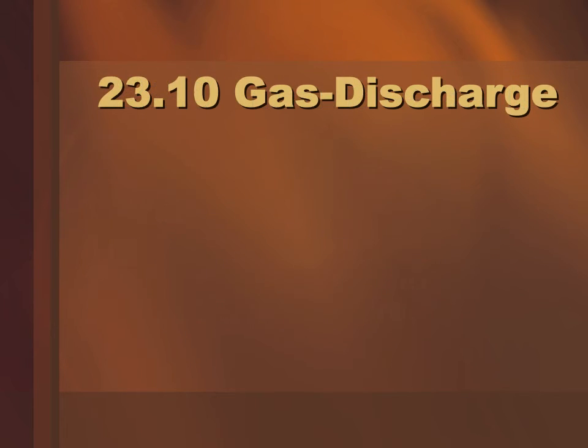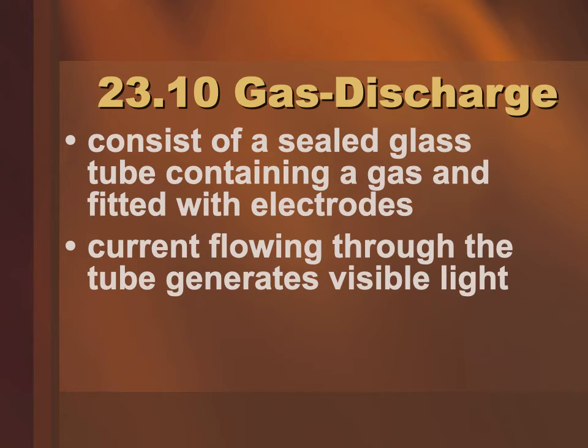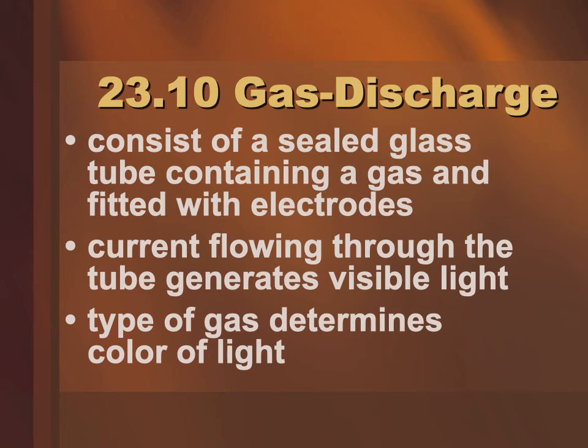Okay, second kind are what they call gas discharge, and this is a sealed glass tube filled with some kind of a gas, and then you run electricity through it. And the electric current flowing through that tube generates visible light. This is what a fluorescent bulb is, okay? And the type of gas determines the color of light.